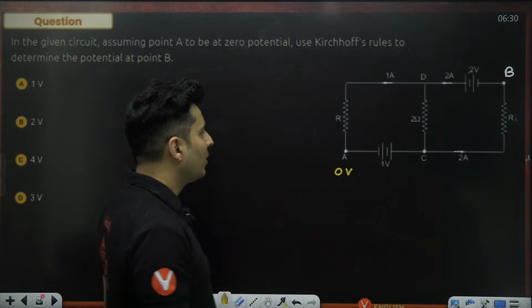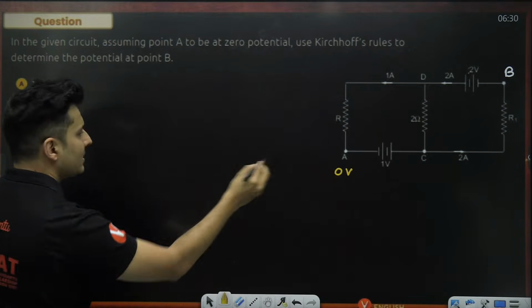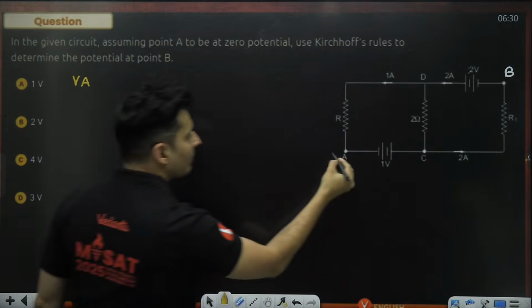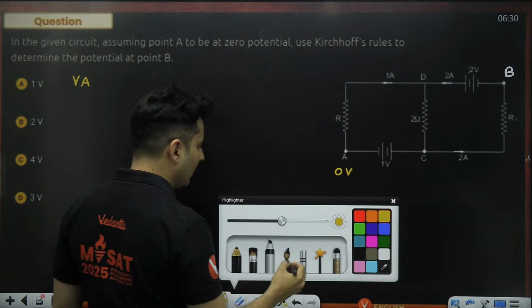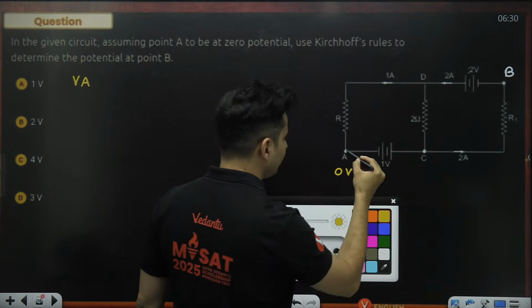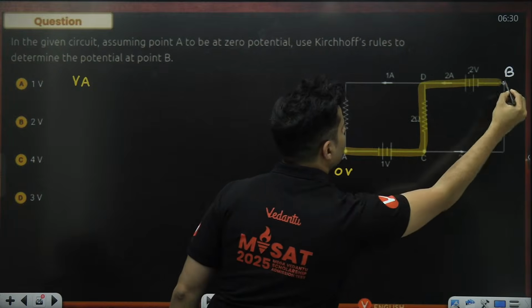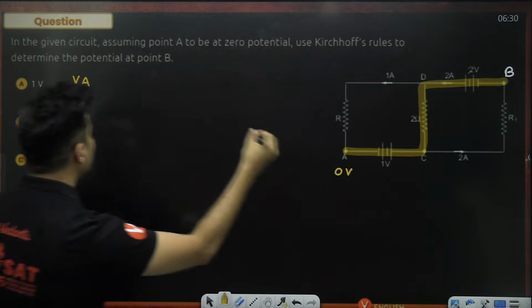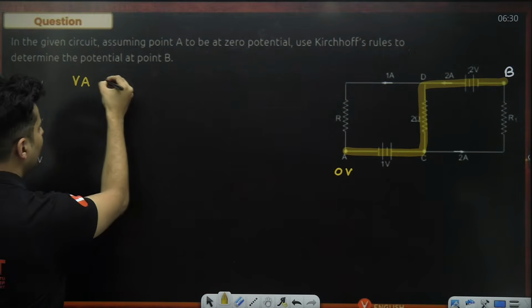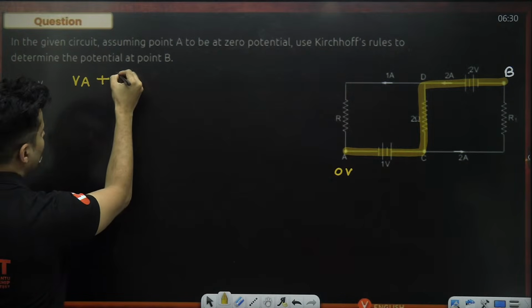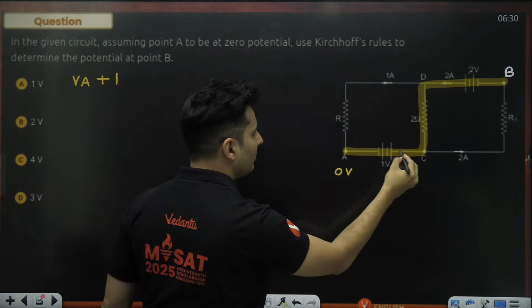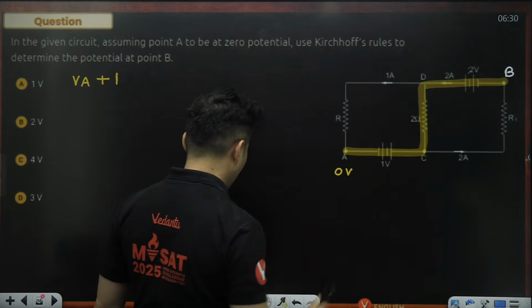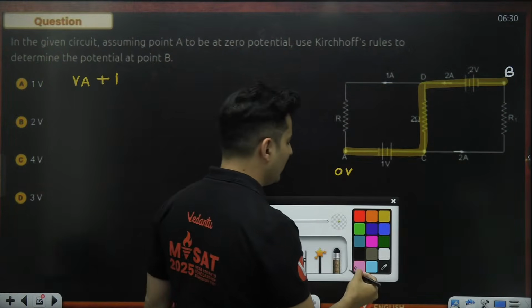If I know the current through the 2 ohm resistance, then my job is done, or else I will be stuck. Because the logic says that if I start from point A, I'm just going along this particular path, guys, like this, like this, like this. And here I'm getting this battery, so I'm going from negative to positive, so plus E, or plus voltage. Here I don't know how the current will be, so I need to figure that out. Without that, I cannot do anything.